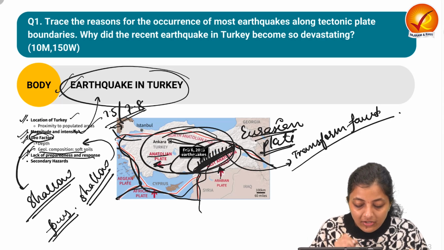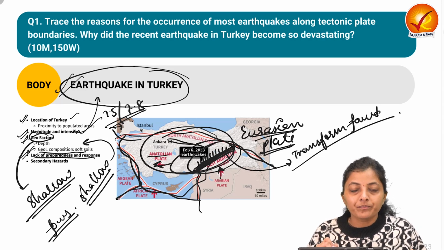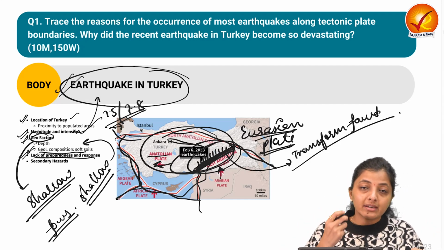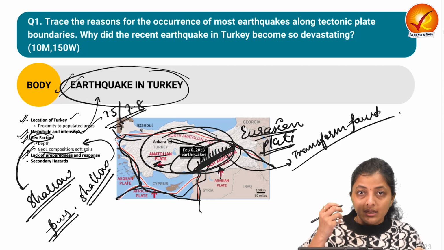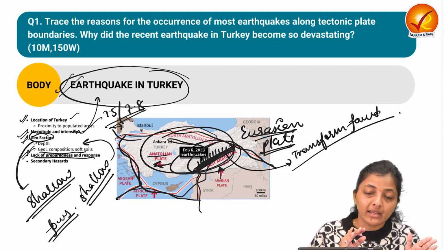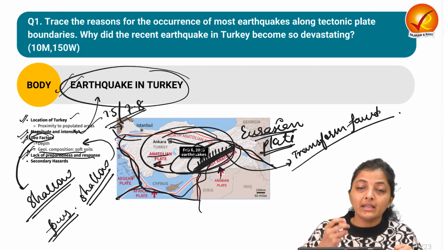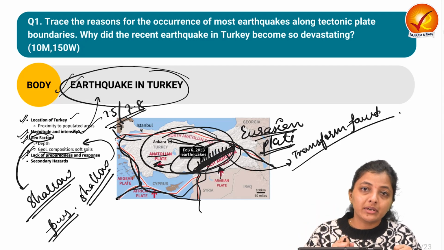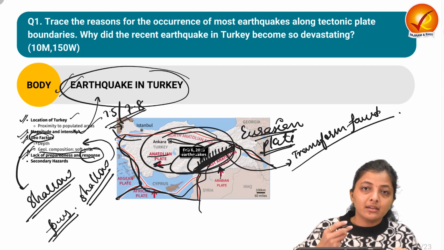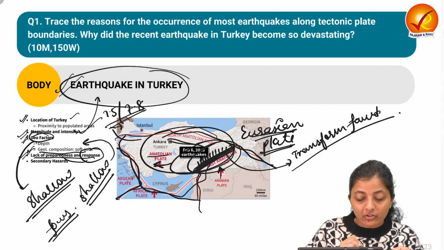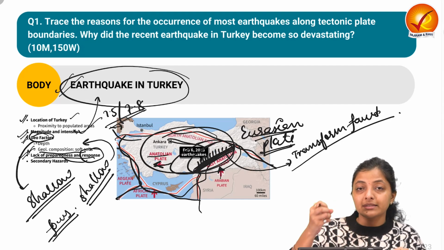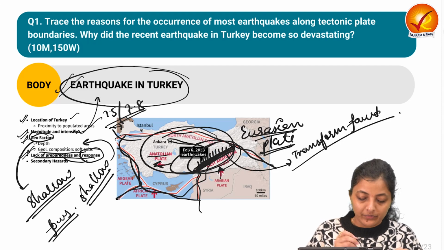Next is the lack of preparedness and response. The timing of the Turkey earthquake and the unawareness about it resulted in more devastation. It happened at a time when no one was aware; people were sleeping. An early warning system was not there, so there was a lack of preparedness, and the response system was such that it resulted in massive devastation.